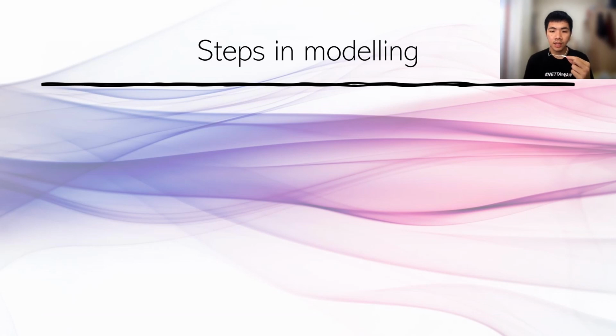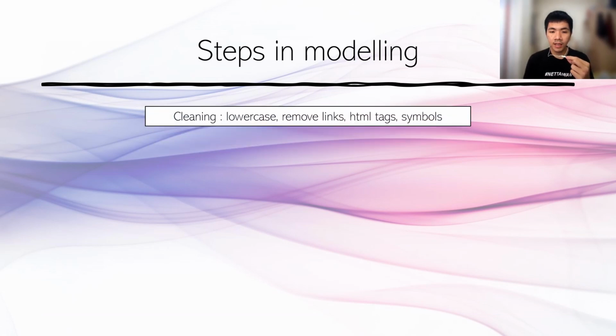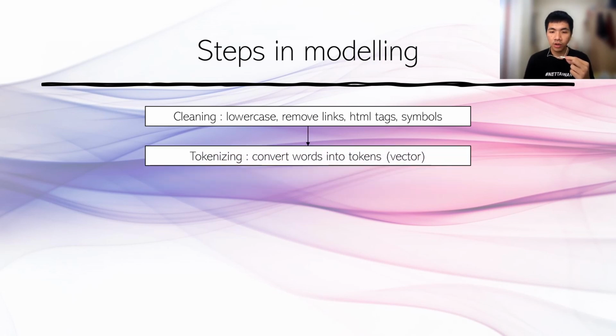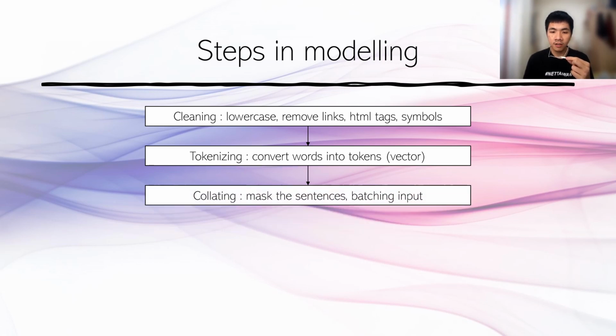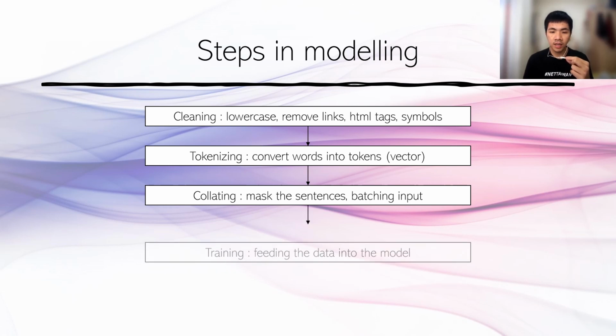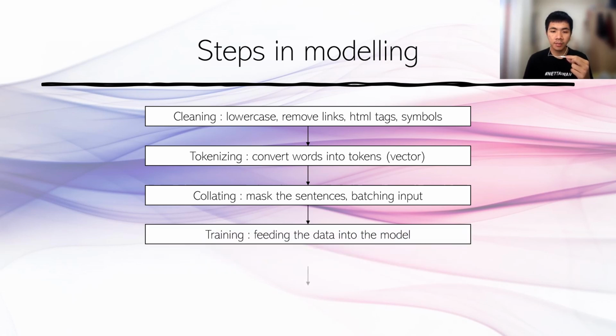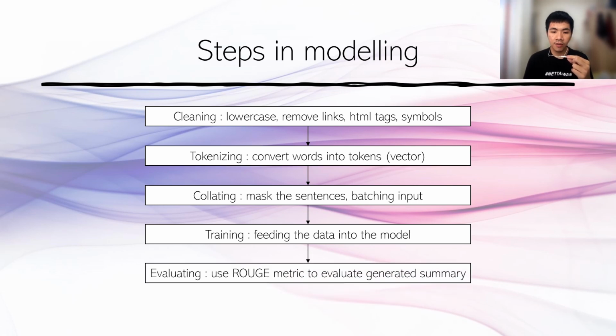Finally, for the steps in the modeling, first we have to clean the data by making it lowercase, removing links, HTML text and symbols. And then we have to tokenize it. We convert the words into tokens or numerical vectors so the model can process them as input. And then we have collating. We have to match the sentences and we have to batch the input so it's ready to be fed to the model in the training step. And finally, we have the evaluating step. We use the ROUGE metric to evaluate the generated summary.